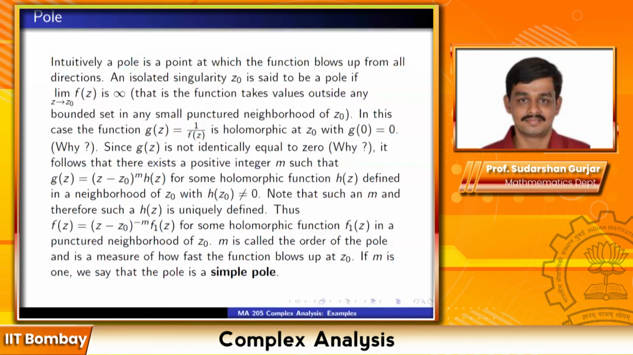So I've got an expression for g(z). Using that, I get an expression for f(z) as (z minus z0) to the minus m times f1(z), where f1 is some holomorphic function defined in a punctured neighborhood of z0. And m is what I'm calling the order of the pole.